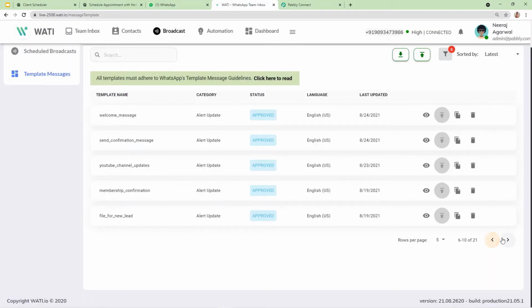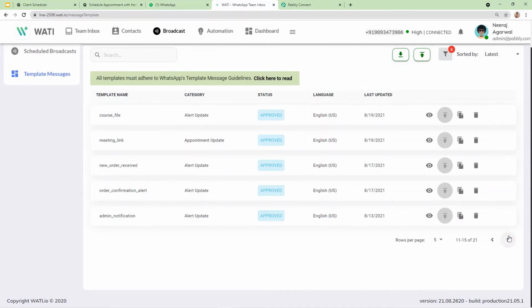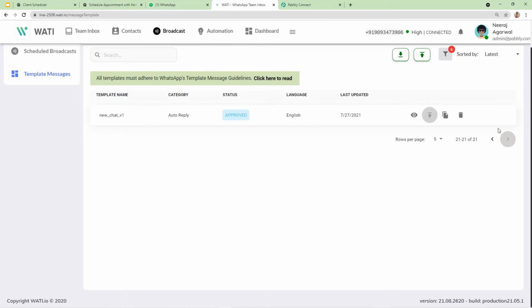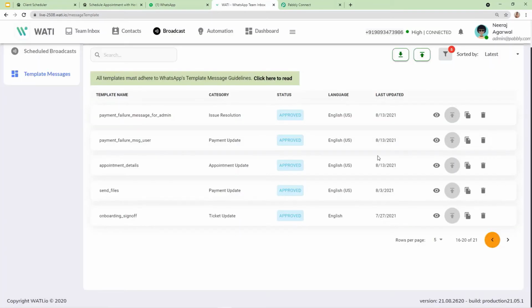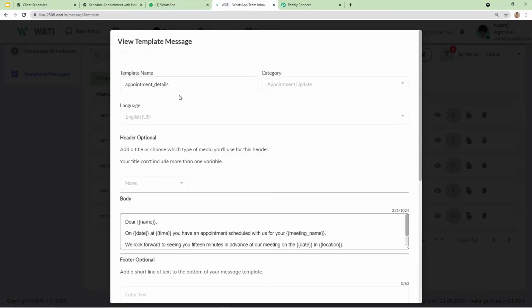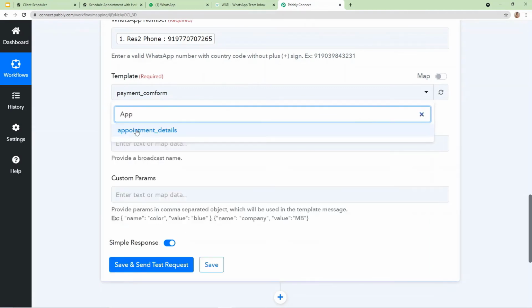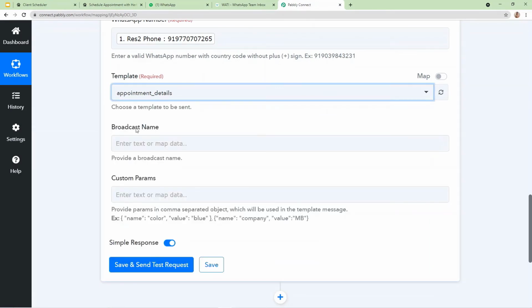So from here I'm going to choose this template. The template which I'm going to use right now is, let me show you, appointment details. This is the template which I'm going to use. As you can see, the template name is appointment details. The same will be available here. Let's check. Okay, this is available, so I'm just going to choose this.